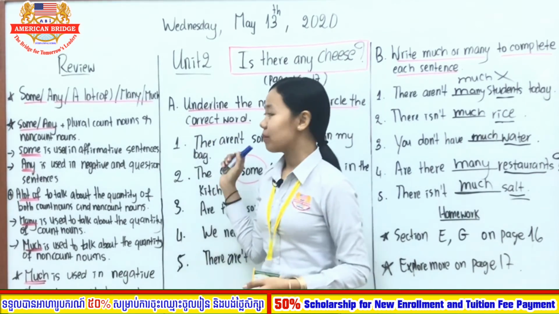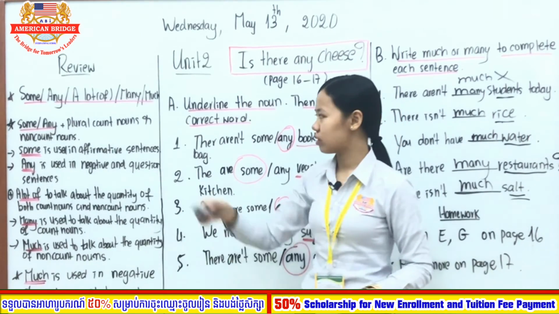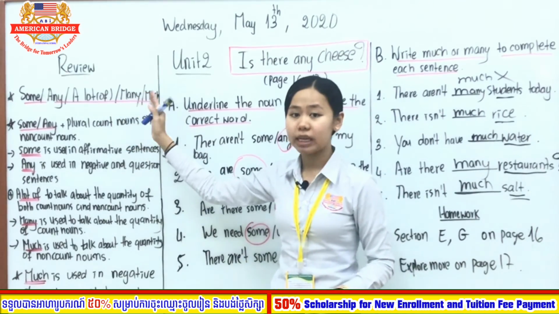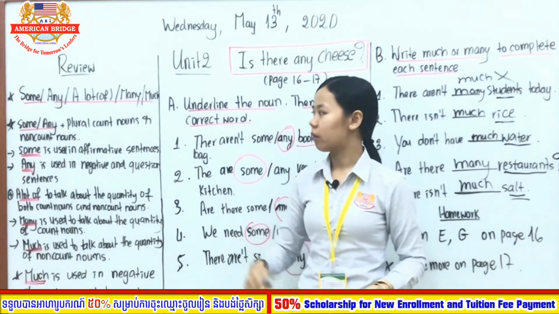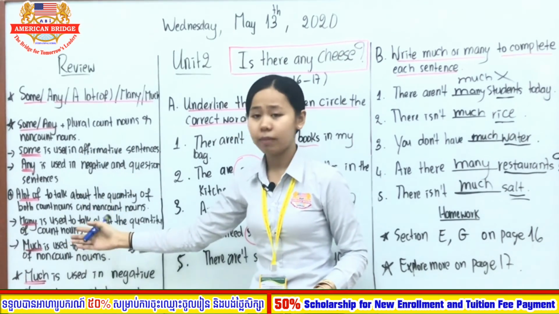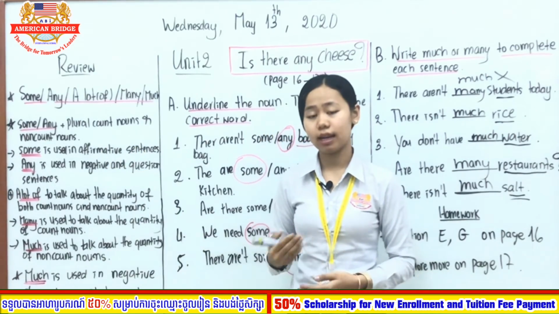Alright, so before we end our session, teacher would like to summarize what we learned today. So today we practiced a lot of exercises regarding the usage of some, any, many, and much. We also reviewed the usage of some, any, a lot of, many, and much. Some and any can be used with both count noun and non-count noun.